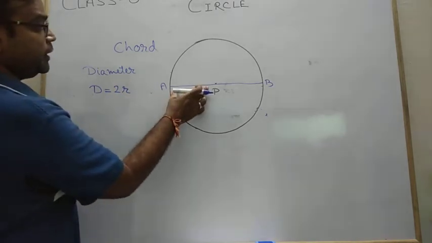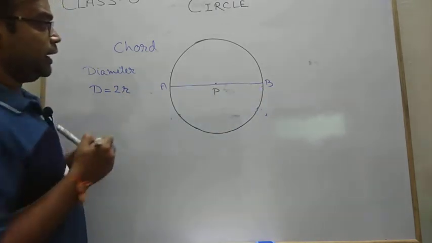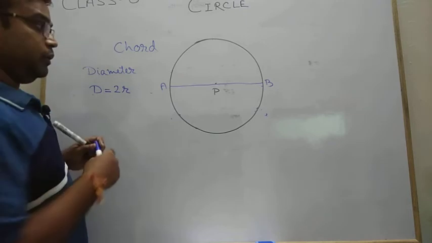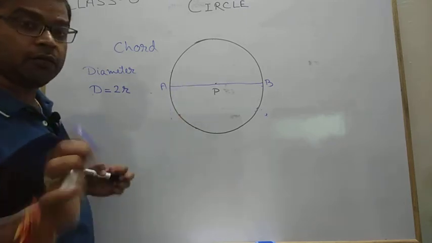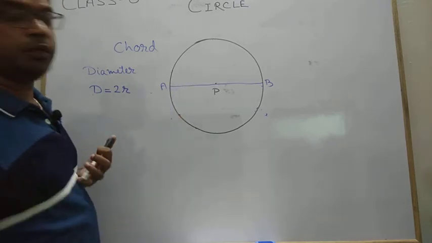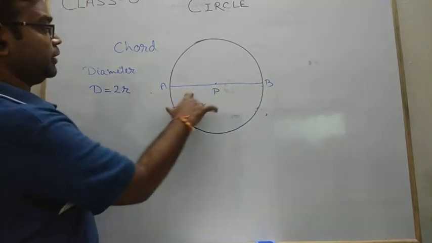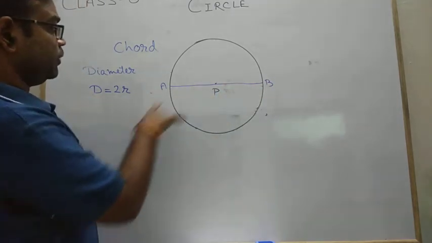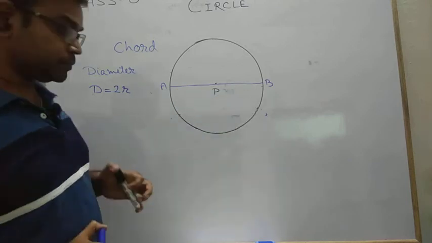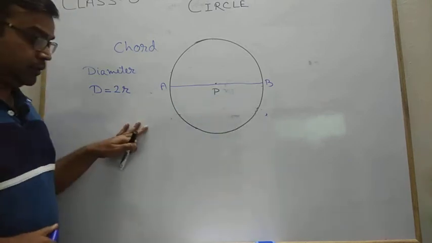AP is a radius, PB is a radius, and as we know, radii are equal to each other. So AP plus PB gives us the diameter. There are 2 radii, so 1 diameter equals 2 radii. That you must remember.